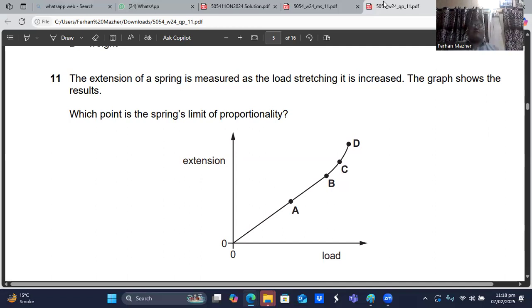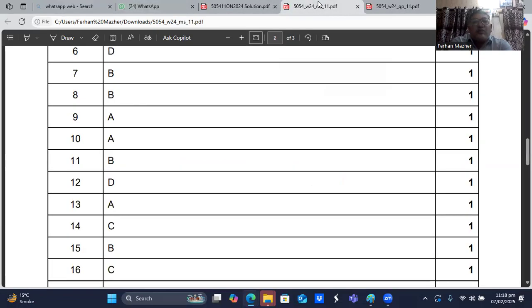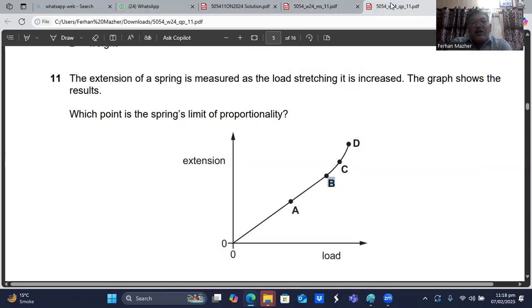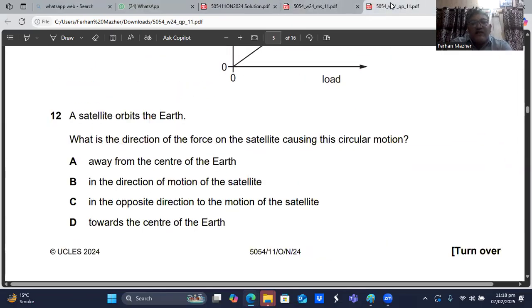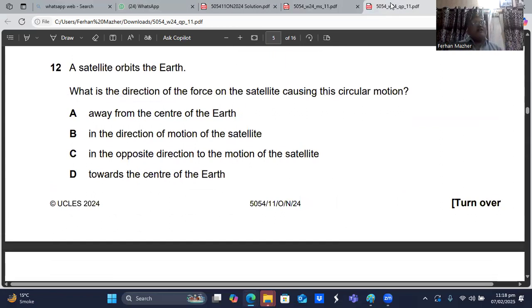After point B on the extension-load graph, the graph starts becoming a curve, which means the extension and the load are no longer directly proportional to each other. So point B is the limit of proportionality. Question number 11, B is the right choice. It's a very famous one, it has come multiple times in the Cambridge exams.